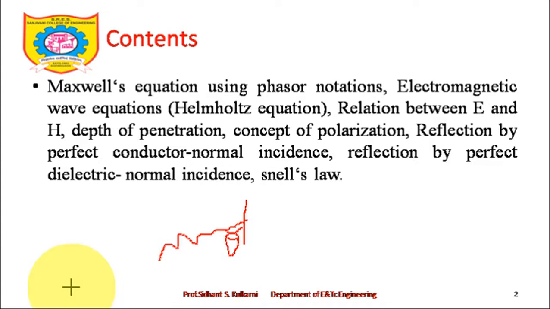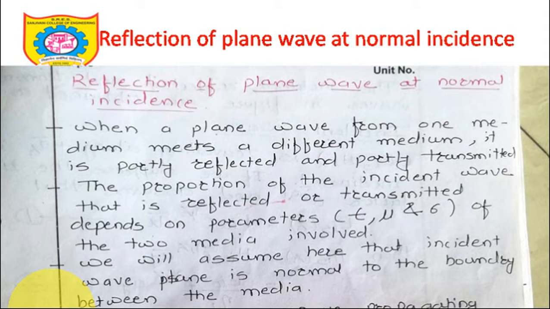Once again, this is an important derivation from the examination point of view. Sometimes the derivation will be asked as it is. It is something like the boundary condition that we have talked about. In a simple way, for the boundary condition we took the direction of E bar and H bar at an interface, then we understood a current, then we applied a closed path. It's very easy to understand. This derivation is very simple, but concepts are more important. Sometimes numericals can also be asked, but till date no numerical has been asked in an examination.